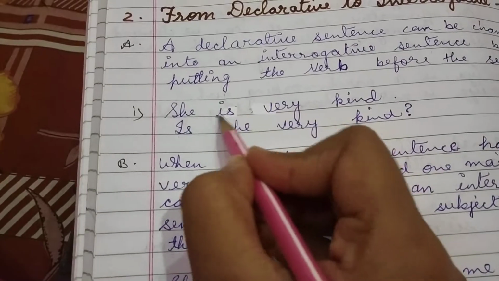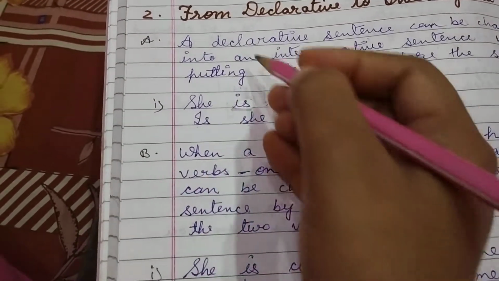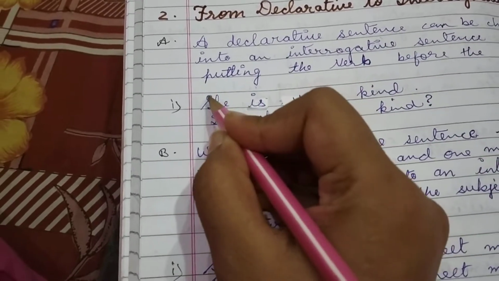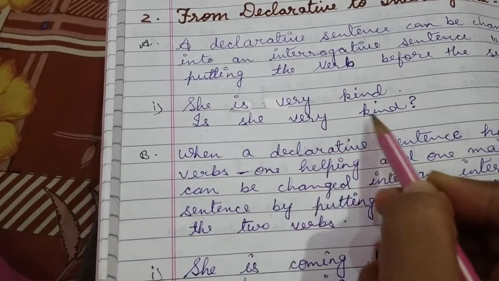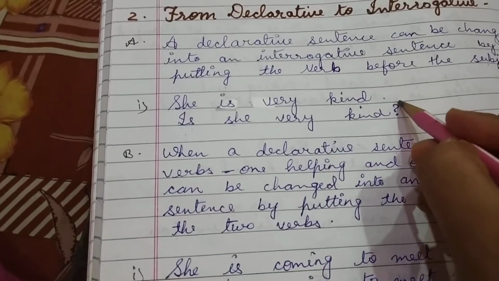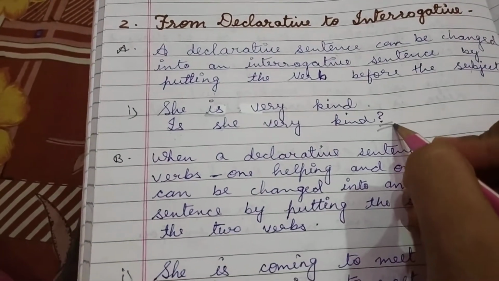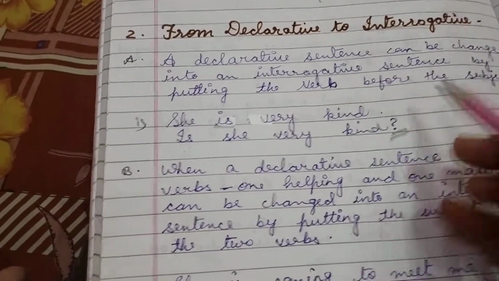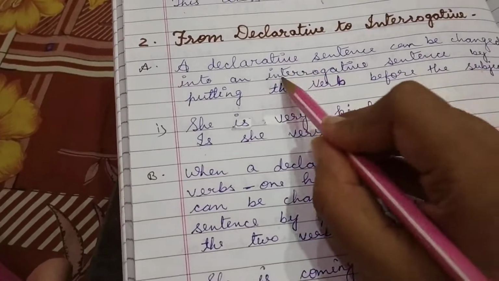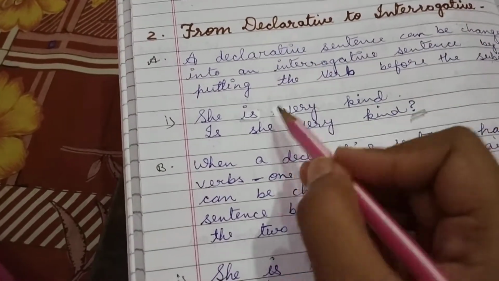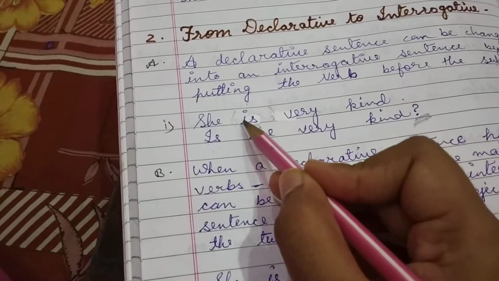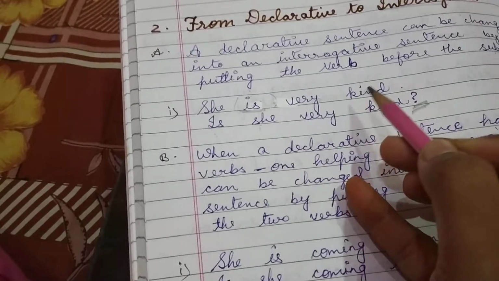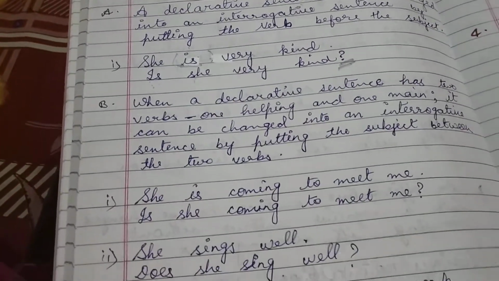In this sentence it is is. Firstly we will write is. We will change the place of the helping verb. First we will write is, then we will write the subject. Is she very kind? Then we will put the question mark, as we know that after interrogative sentences we put the question mark. Okay, so how will we change the sentence? First write the helping verb, then the subject, then what is given in the sentence.